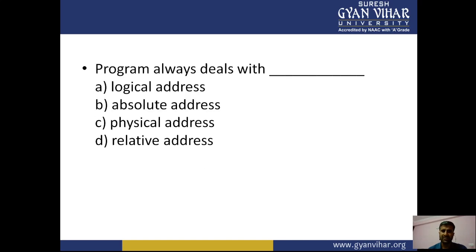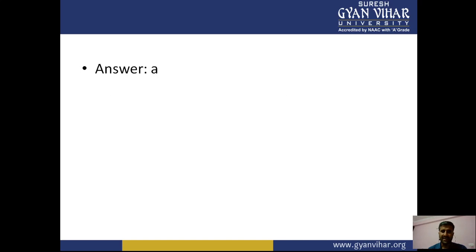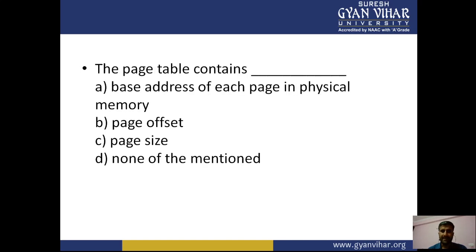Page table base register. Program always deals with what? Logical address, absolute address, physical and relative. So A is the right answer. Program always deals with the logical address. So the page table contains the base address of each page in the physical memory, base, page offset, page size. A is the right answer. That is the base address of each page in the physical memory.